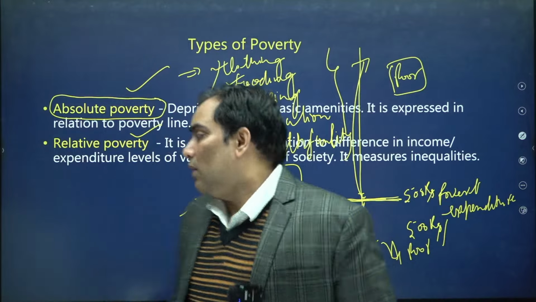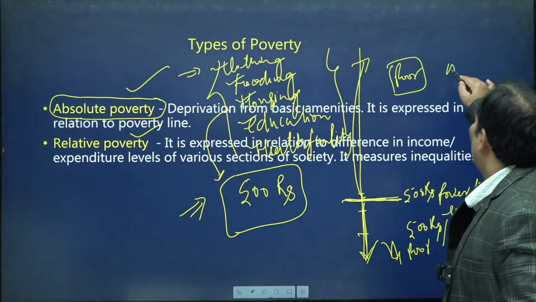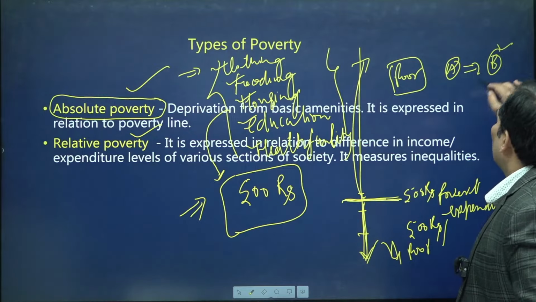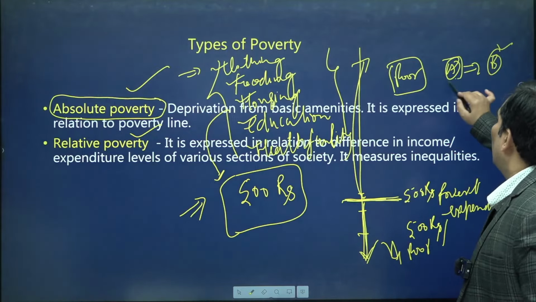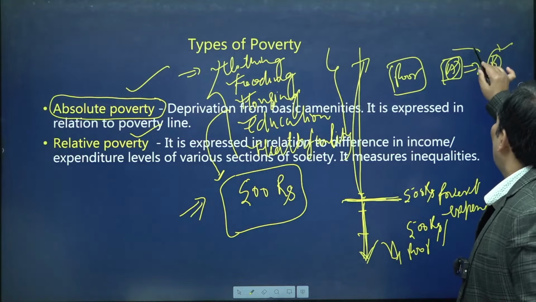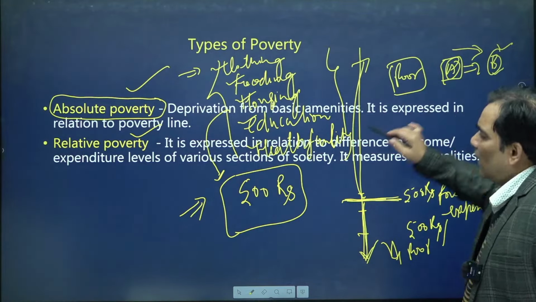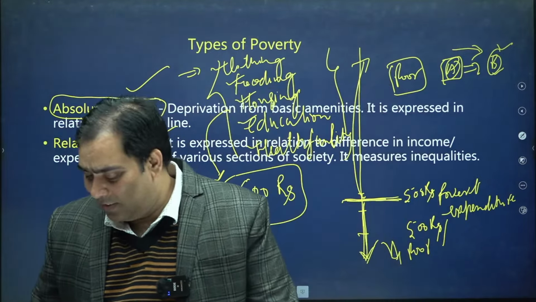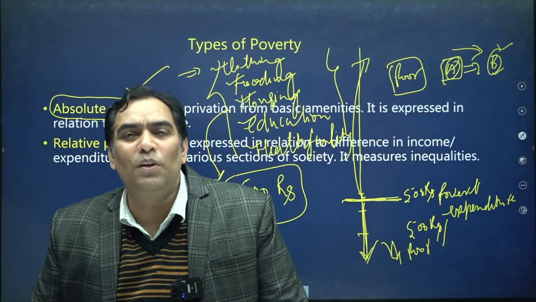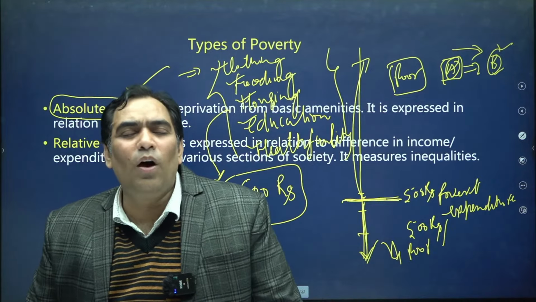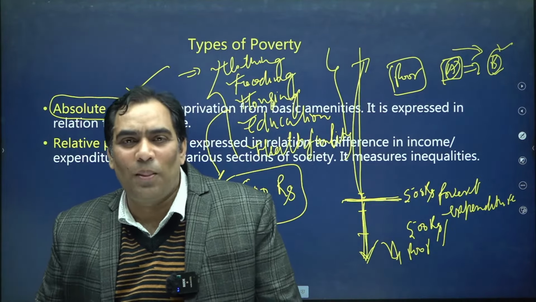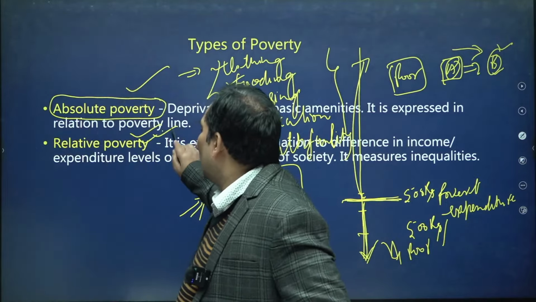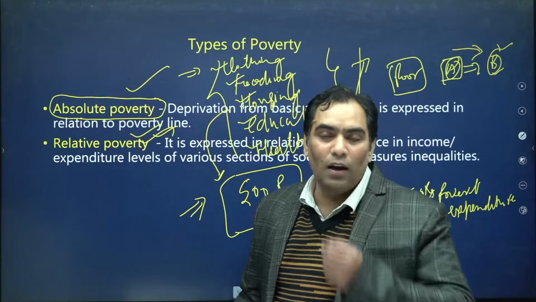If A compares their economic condition with B, and B is more rich in comparison to A, we can say that A is poor in comparison to B. That is nothing but relative poverty. Most of the people in India are poor in comparison to Ambani or Adani. So this is nothing but relative poverty.